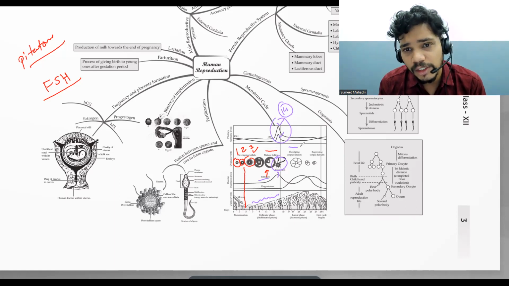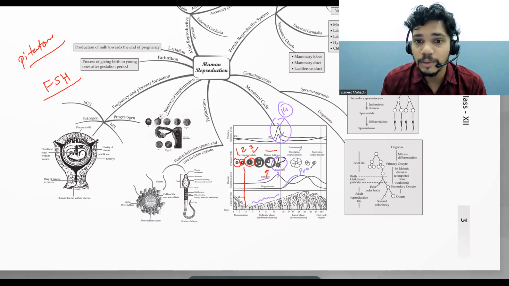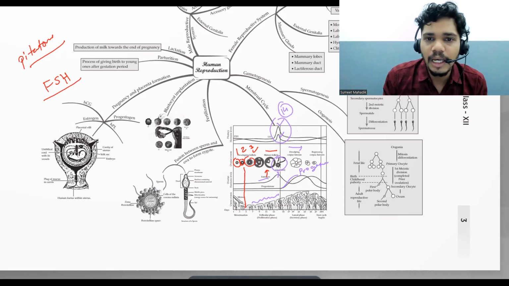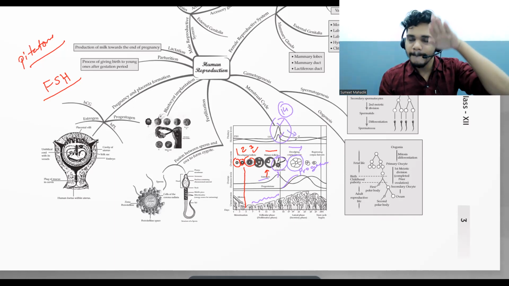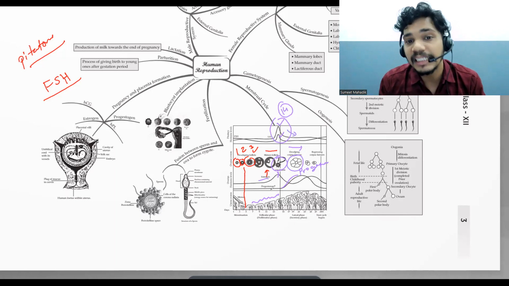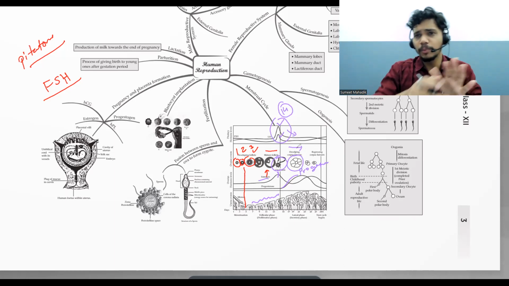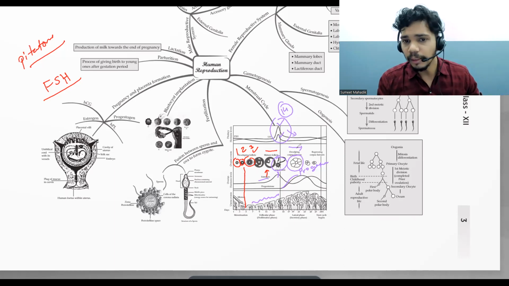So they undergo the degeneration in the presence of progesterone. Which hormone is responsible for the degeneration? Progesterone, because there is an unfertilized egg. So luteinizing hormone is now decreased. And which hormone is now increased? Progesterone was increased. So there is a combination of estrogen and progesterone to handle the endometrium. Are you getting my point?